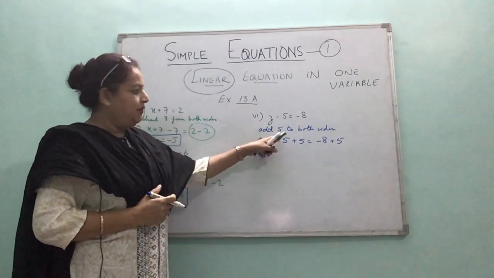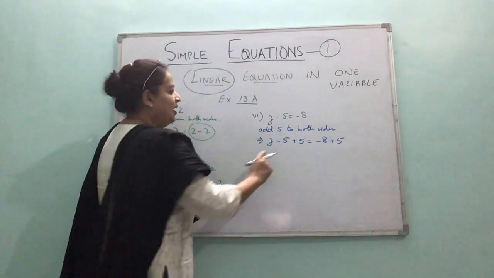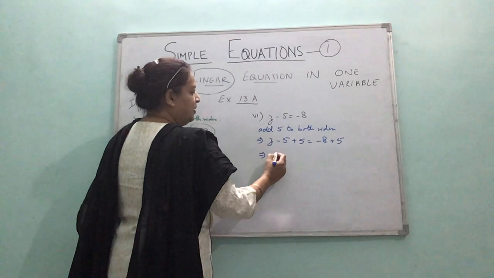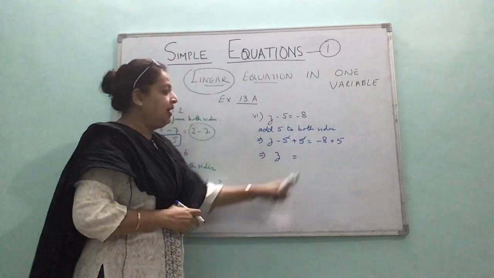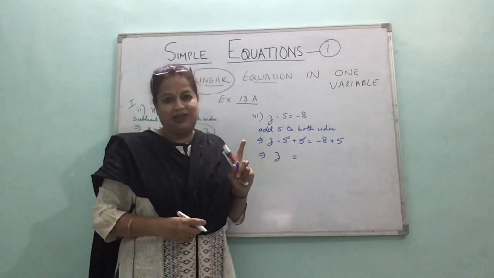Add 5 to both sides, right? So now this side would be 0. It cancels off. And now opposite sign, don't make it as minus 13. Many children make that error.